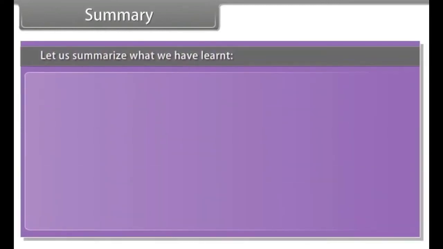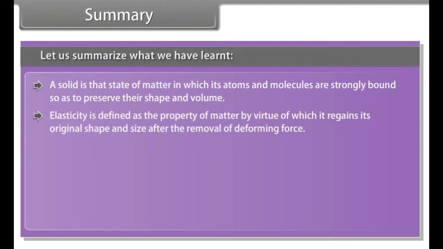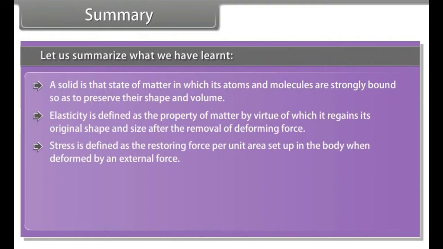Summary. Let us summarize what we have learned. A solid is that state of matter in which its atoms and molecules are strongly bound so as to preserve their shape and volume. Elasticity is defined as the property of matter by virtue of which it regains its original shape and size after the removal of deforming force. Stress is defined as the restoring force per unit area set up in the body when deformed by an external force.